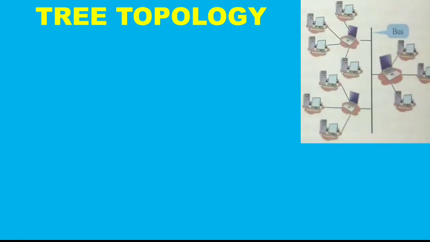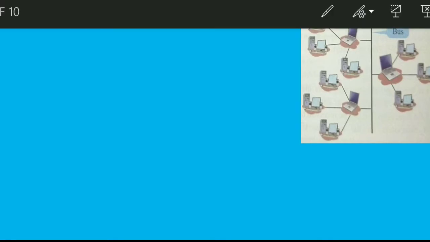The fourth type of topology is tree topology. Now in the tree topology, there's a combination of both the bus topology, you can see this wire, and the star topology.